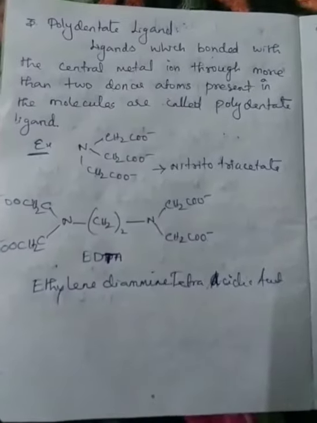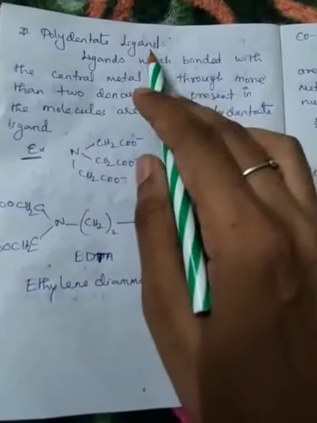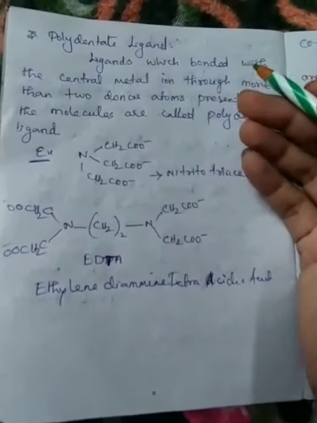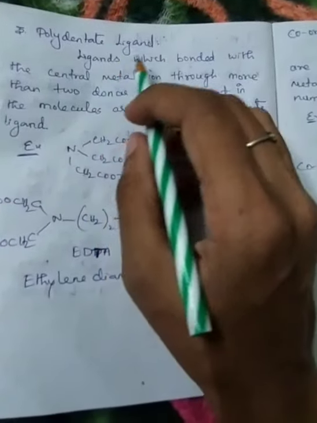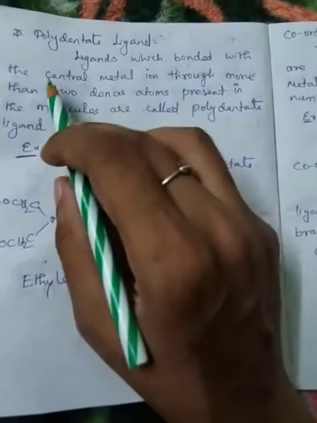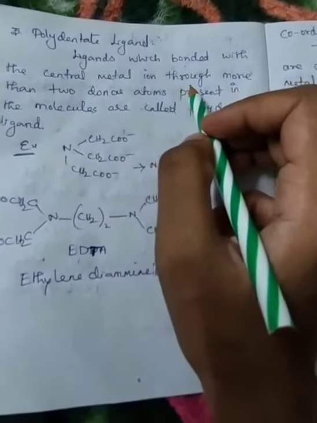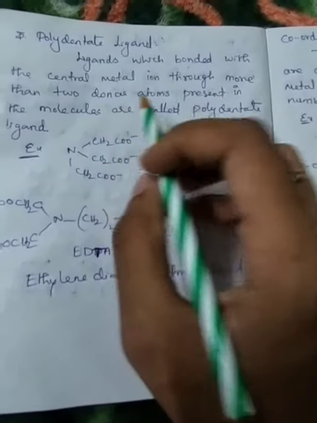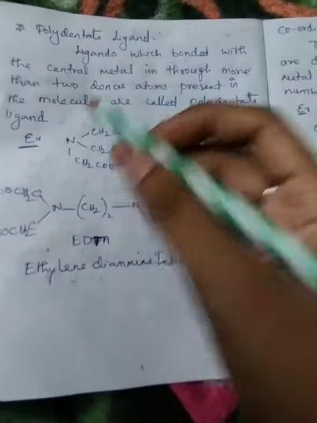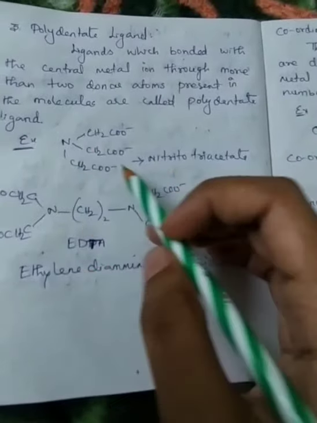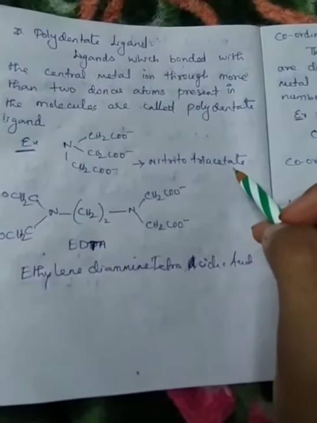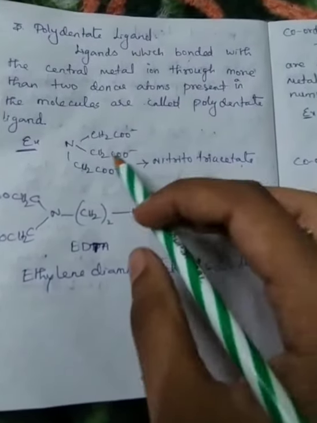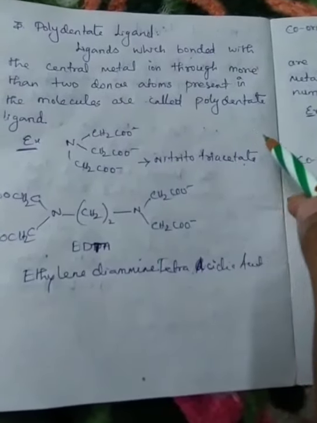Next, third one is polydentate ligand. Poly means many. Ligands which bond with the central metal ion through more than two donor atoms present in their molecules are called polydentate ligands. For example, nitrilotriacetate, here three donor atoms are present, so it is called a tridentate ligand.